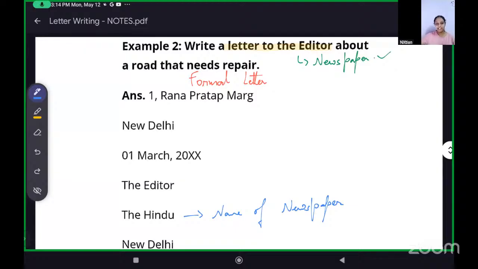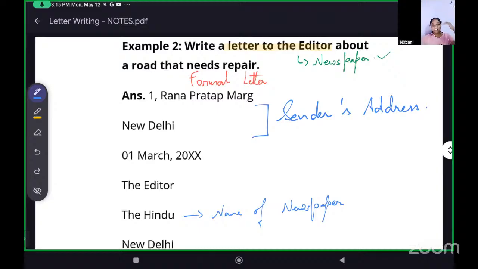Then this is the sender's address, your address. Does address need to be minimum four lines? No, that is not compulsory at all. It depends.